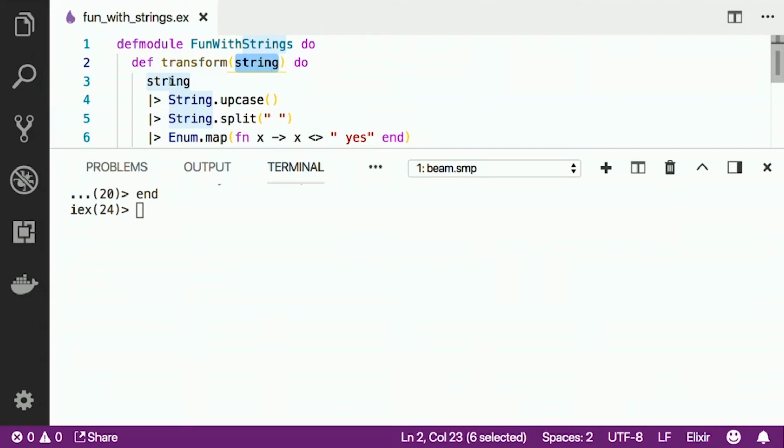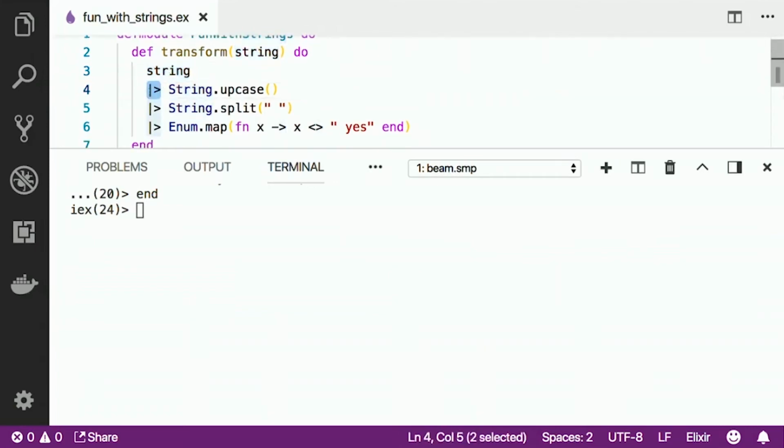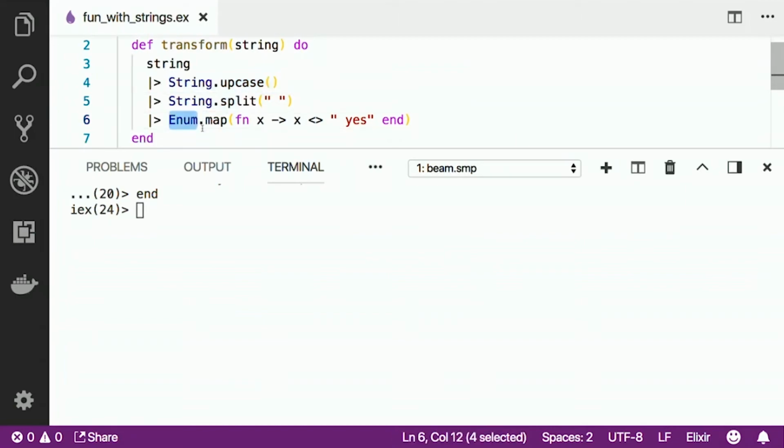What we're doing here is grabbing the string, and we're using these things called pipe operators. The pipe operator takes the value here and pipes it into our first function. After that function, the pipe operator will take the output and make that the first argument in the next function, and so forth.